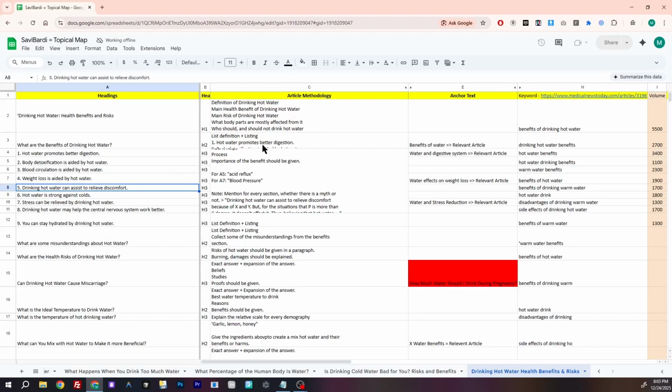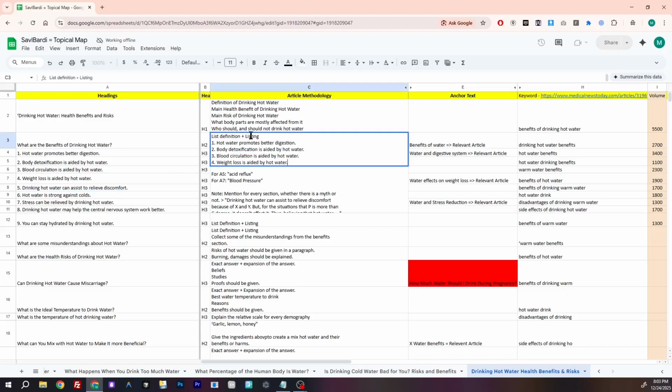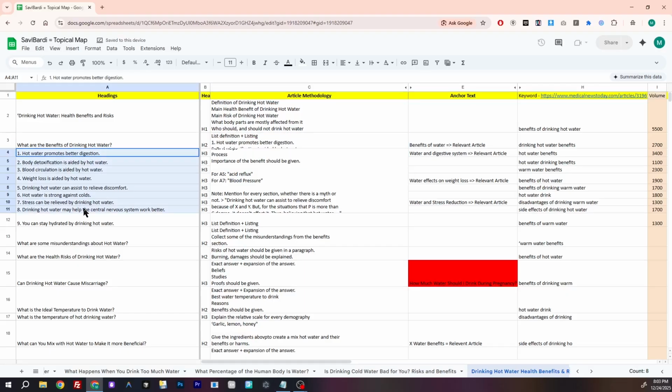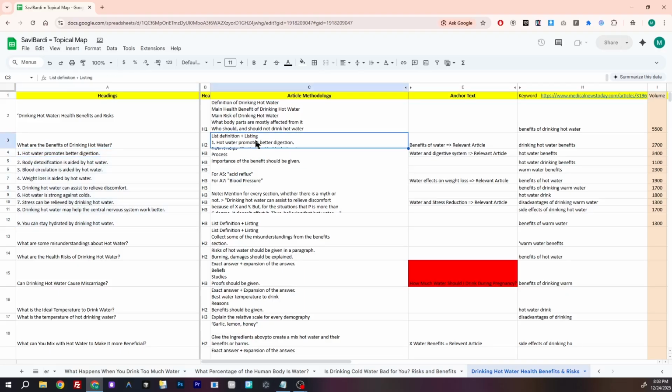So after that, we go for the list definition and the listing. We just give the list earlier. It's the same list as this list. The purpose of giving this specific list earlier is the featured snippet, because sometimes processing the headings for the featured snippet is hard. So we first give the answer in the listing and then we expand it further.